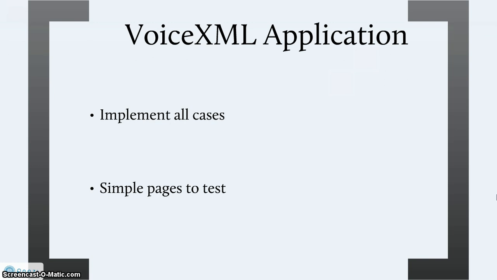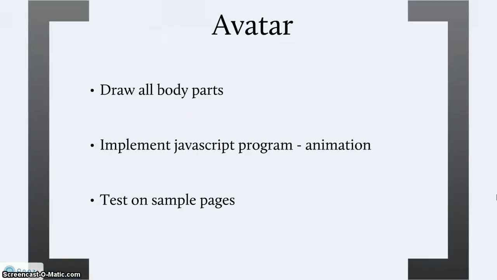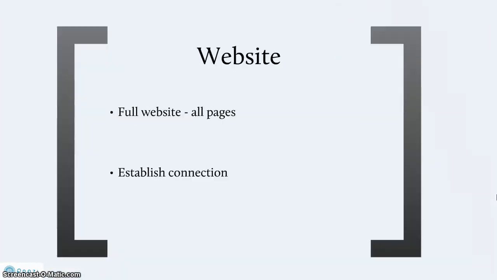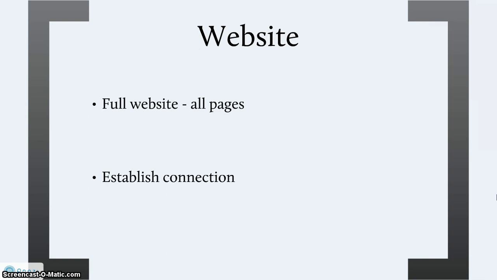With this, we'll have just the avatar and the website left. So we'll start with the harder one, the avatar. We'll draw all the body parts of the avatar and implement our JavaScript program to animate the avatar, and then test out our avatar on the sample pages that we created earlier on. Now, all that will be left is the website. At this point, we're going to create all the web pages needed on our site and make sure that the connection will be established between our voice XML application and the avatar and our web page.